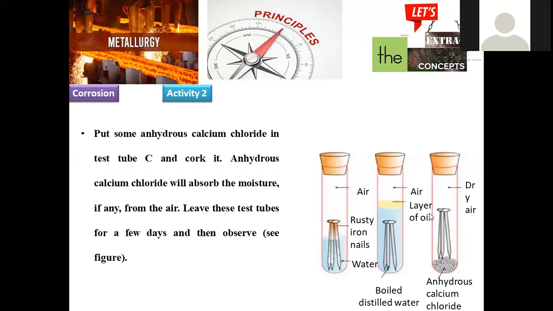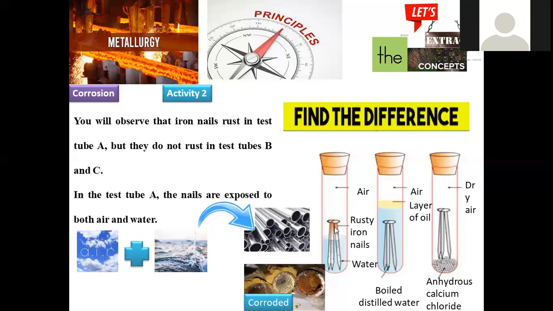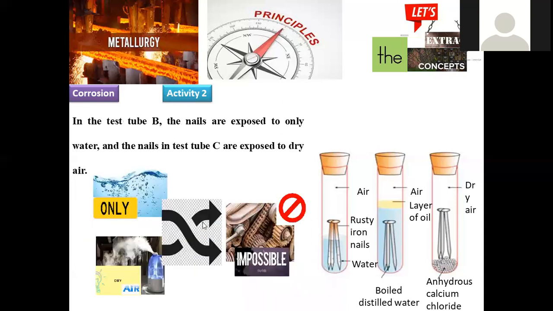So the same test tubes were kept under examination. After a few days, we have to observe these three. It's very obvious that air and water are both essential for this metal to corrode. So both are required, and if one of the elements is absent, corrosion may not be possible. That is the inference we can draw from this experiment.